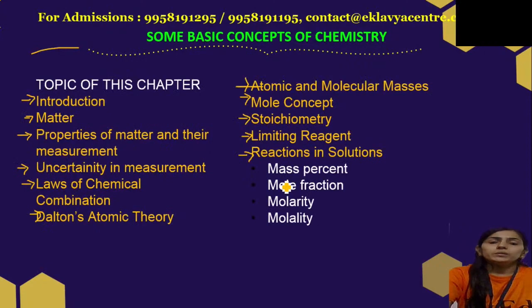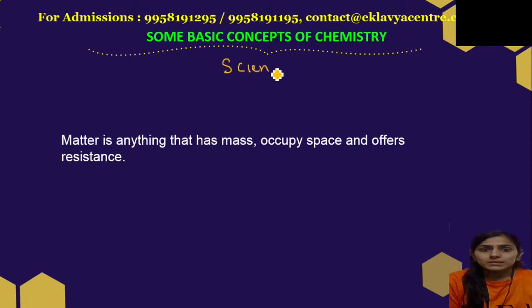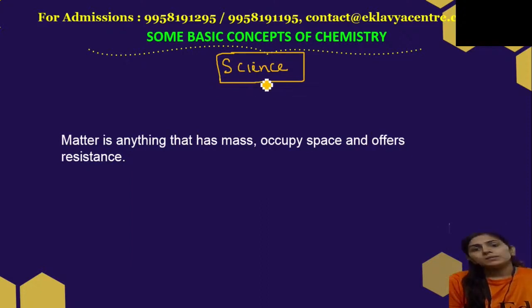Now coming to the introduction part, since the name of the chapter is some basic concepts of chemistry, we should know that in junior classes we had only one subject; till 8th we used to study science as a combined subject.